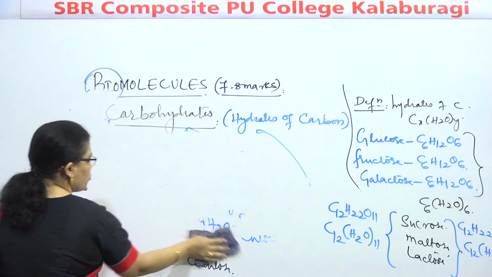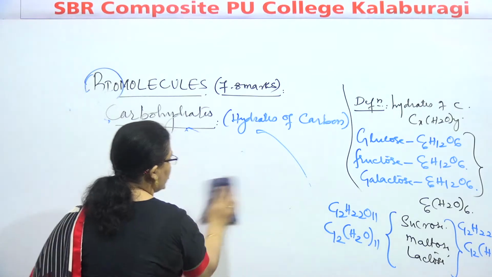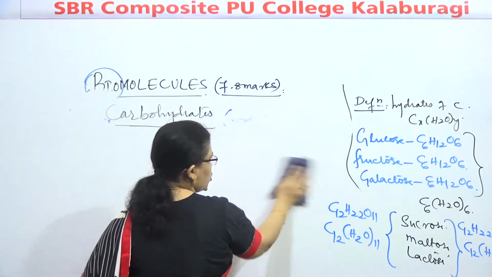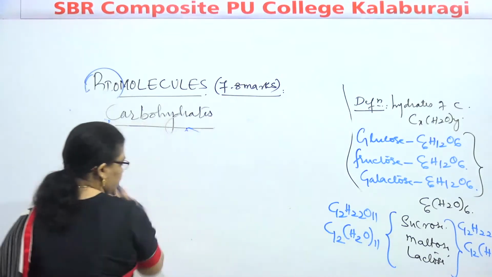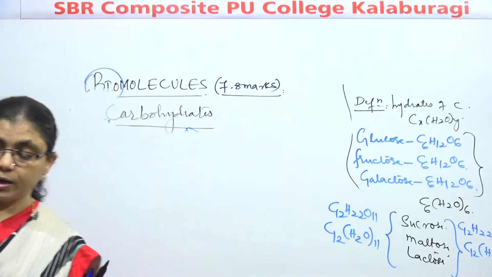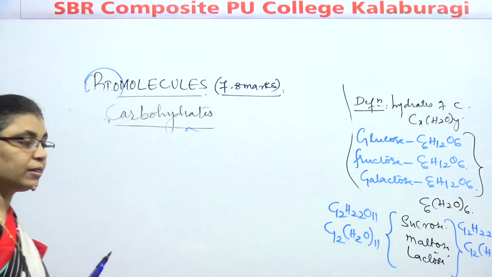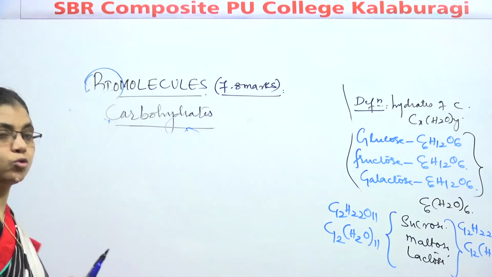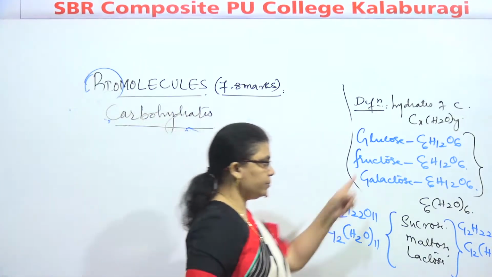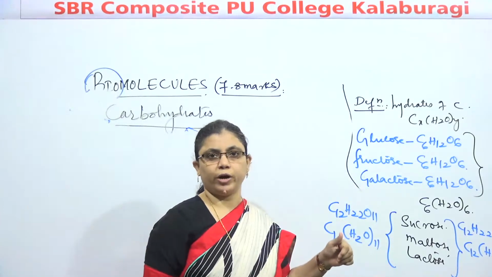they are composed of carbon, hydrogen and oxygen. They are composed of what, children? Carbon, hydrogen and oxygen. And they should obey which formula? They have to obey Cx(H2O)y. When they are obeying Cx(H2O)y, these are called carbohydrates.